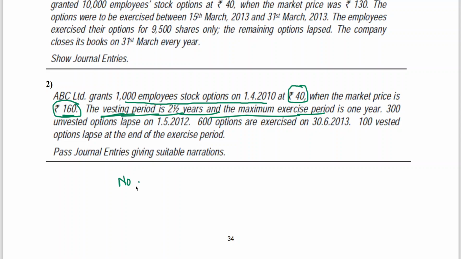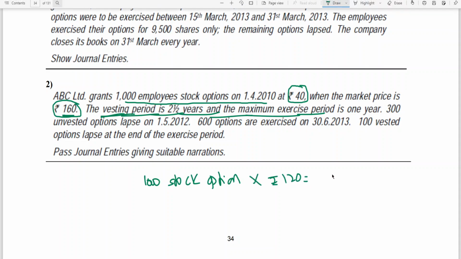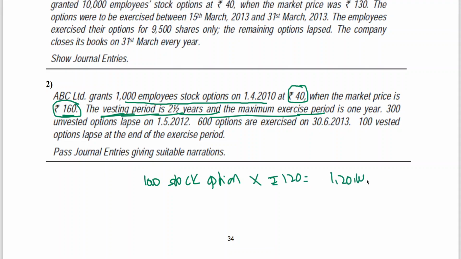So just for explanation purposes, here I am writing 1000 stock options into 120 rupees, so you will get 1,20,000. How did you get this 120 rupees, sir?